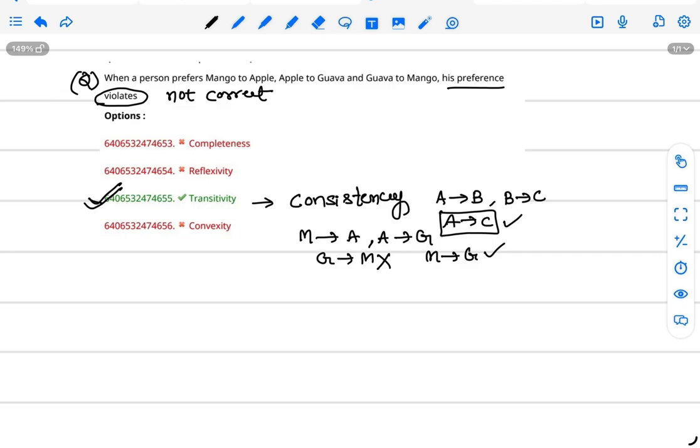So why is the first option, completeness, not correct? What is meant by completeness?